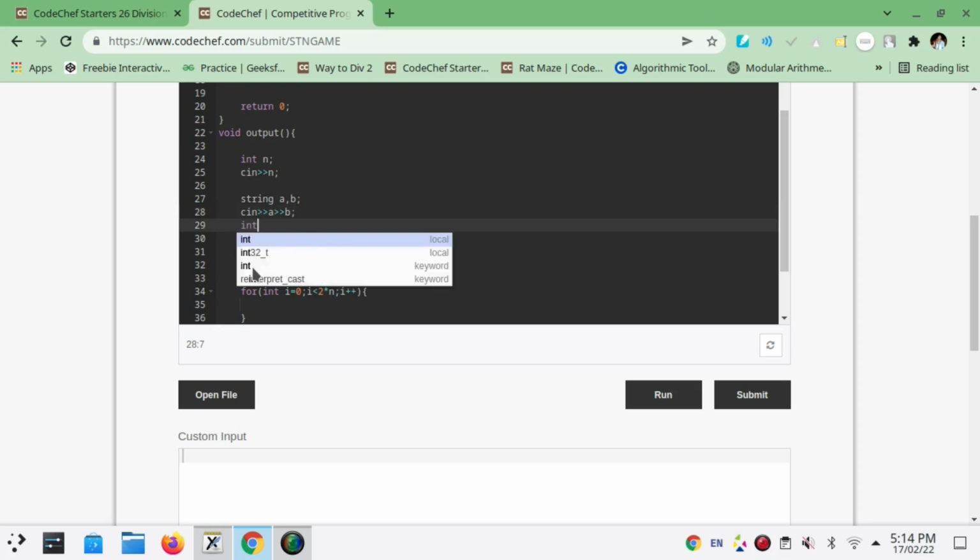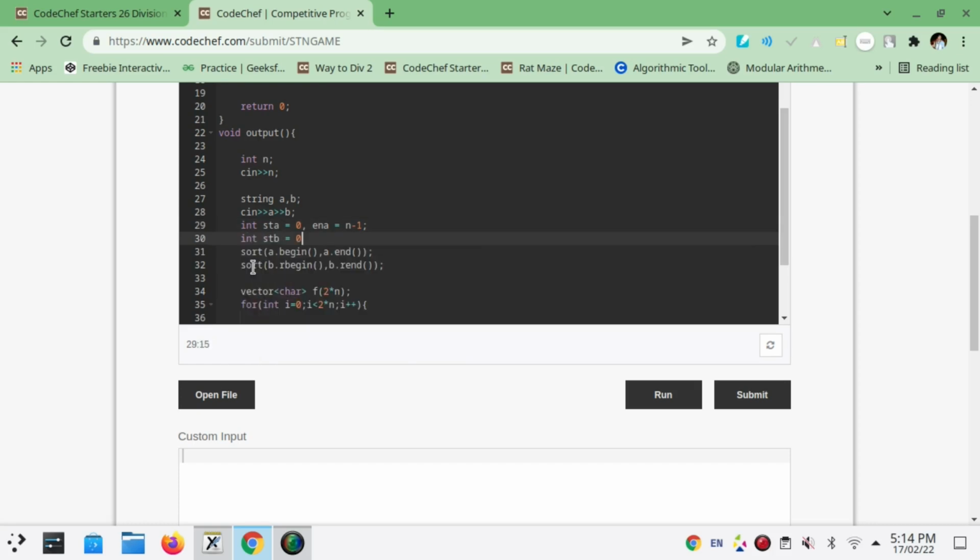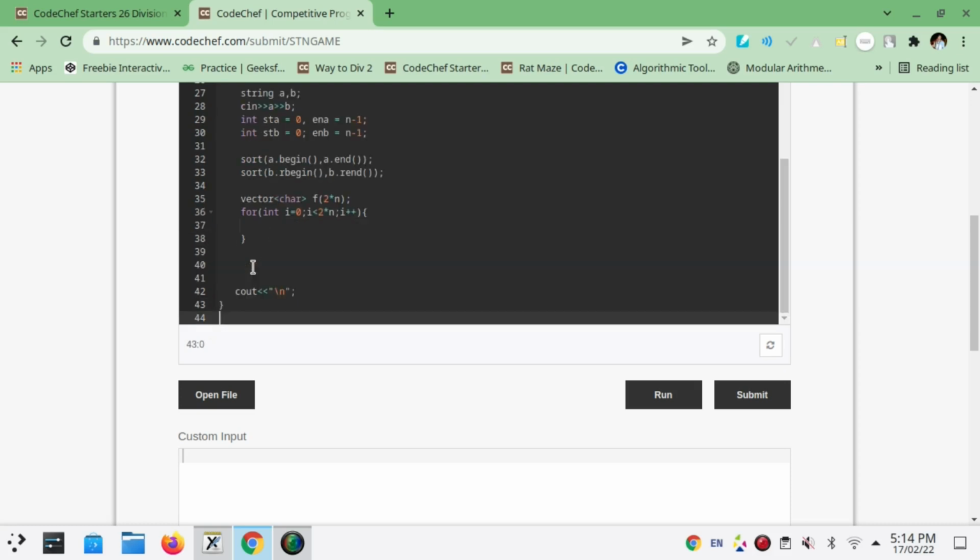So we will declare variables: int stA represents the starting of A, and enA represents the ending of A. In the same way, stB represents the starting of B, and enB represents n minus 1, the ending of B. Let's also keep a counter for this final vector: int stf equals 0, and then enf equals 2 into n minus 1.